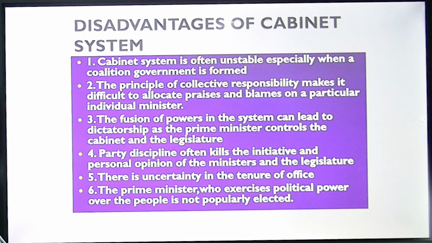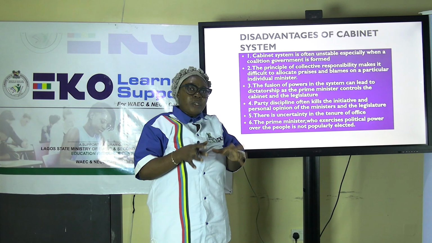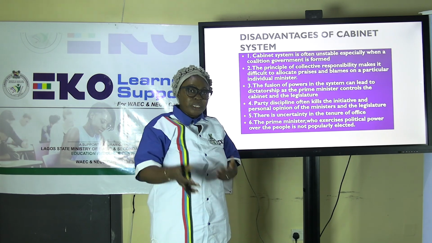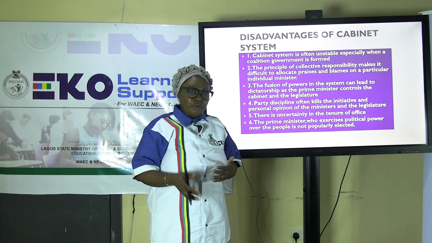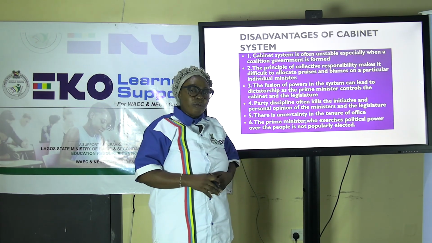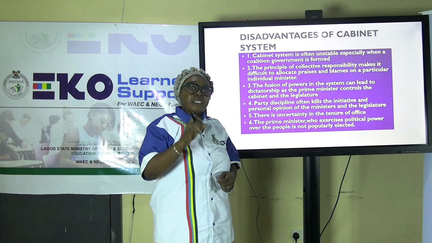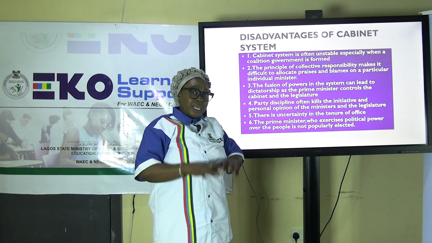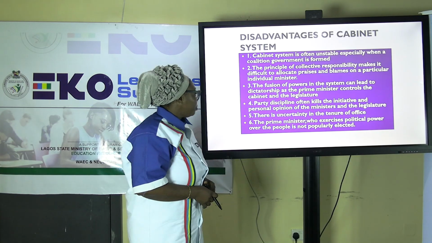And 5, there is uncertainty in the tenure of office. So this means that so far the people there are doing it, and the political party as the majority can still continue and continue. There is no precise tenure in this system of government as we have in the presidential system of government that is highlighted in the Constitution.